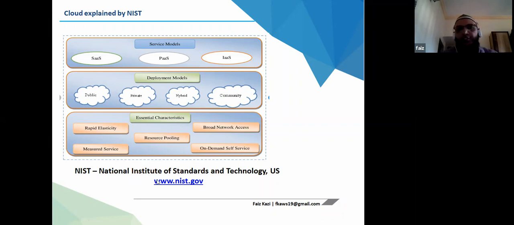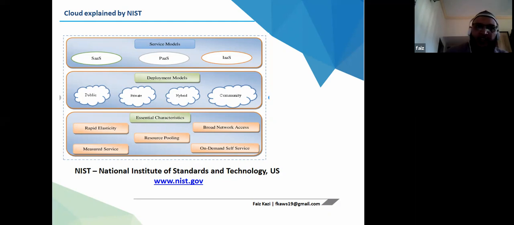It's the National Institute of Standards and Technology. It is responsible for having international guidelines and international standards for all the services and technology innovations. It's based in the US. It starts with US companies, and then those guidelines are enforced in other countries.